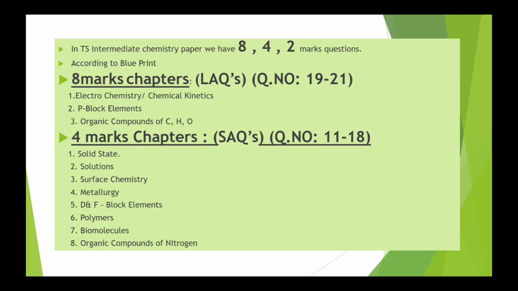Want to see those questions? The 8 mark question chapters are electrochemistry and chemical kinetics, P block elements, and organic compounds of carbon, hydrogen, oxygen. The 4 mark question chapters are solid state, solutions, surface chemistry, metallurgy, D and F block elements, polymers, biomolecules and organic compounds of nitrogen, that is amines.